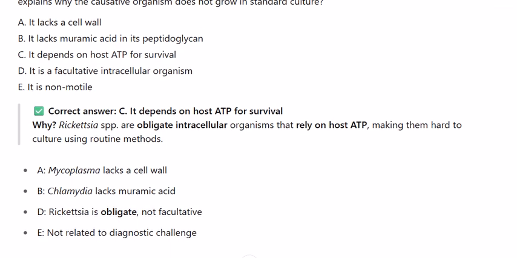Why? Rickettsia species are obligate intracellular organisms that rely on host ATP, making them hard to culture using routine methods. A, Mycoplasma lacks a cell wall. B, Chlamydia lacks muramic acid. D, Rickettsia is obligate, not facultative. E, not related to the diagnostic challenge.